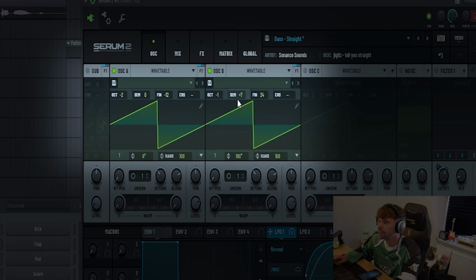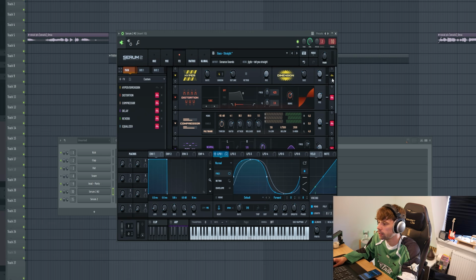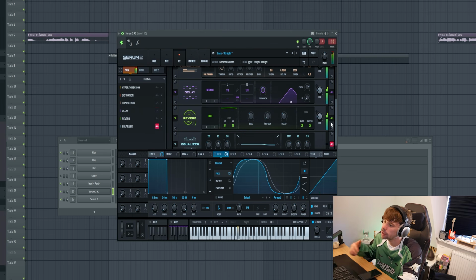It's already getting there. Then the sub oscillator, saw wave, 1 octave up, just for some more higher harmonics. Then filter it, create some drive, and route LFO1 to the cutoff for some movement. Then we need to mix it. Some hyperdimension to open up the stereo field. Distortion. OTT to bring on the high end. Some reverb and delay, just a tiny amount to add some more space to it.